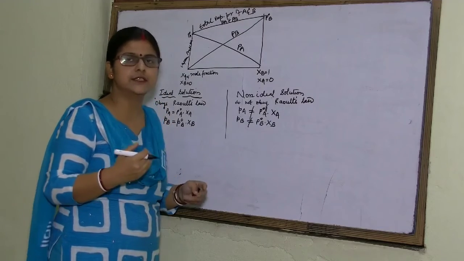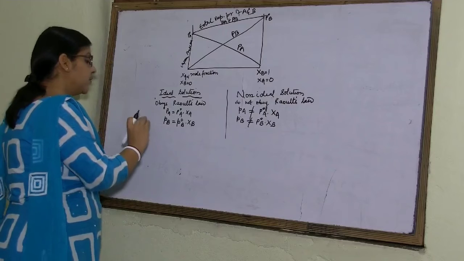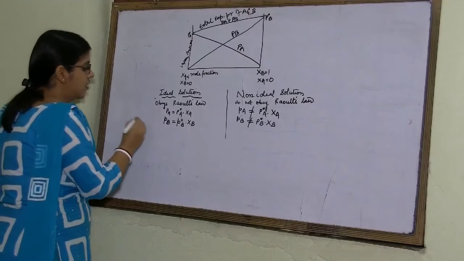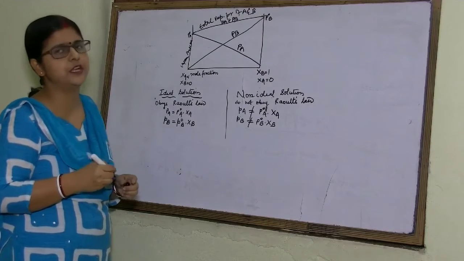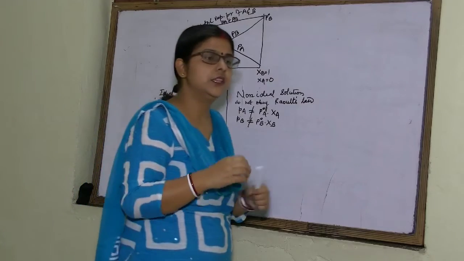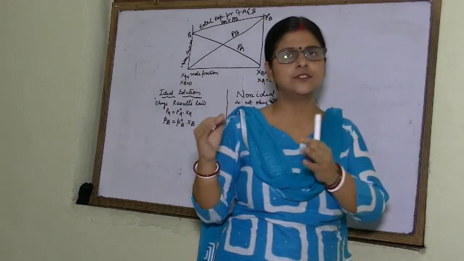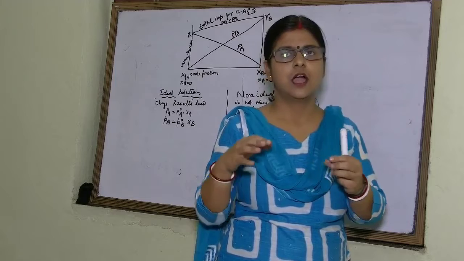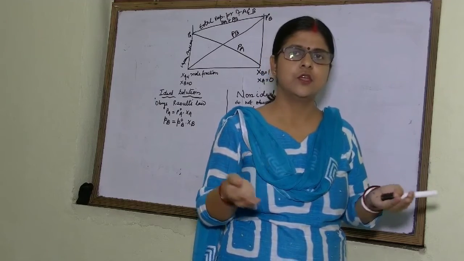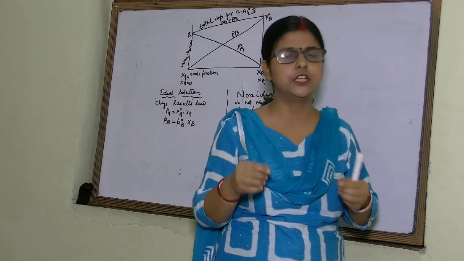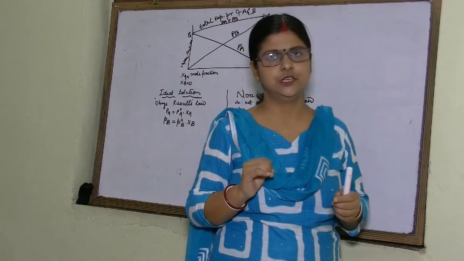Then we will again discuss here the force of interaction between the solvent and solute. For an ideal solution, the force of interaction when the solvent is mixed with the solute will not change.